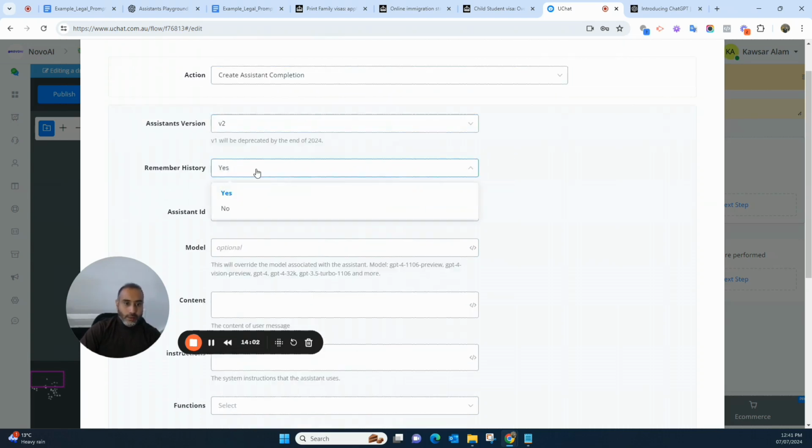Then remember history. This is important. Why is it important? So it can remember the context, so it can follow up. It can answer the follow-up question. So this is very important to keep the remember history.